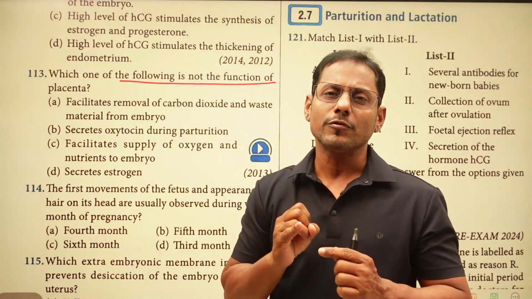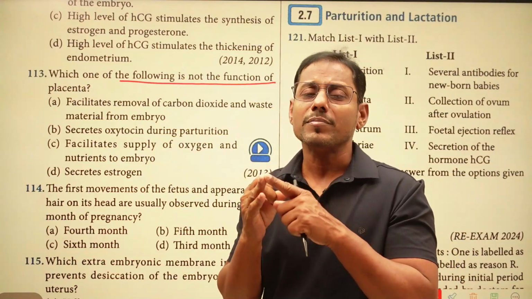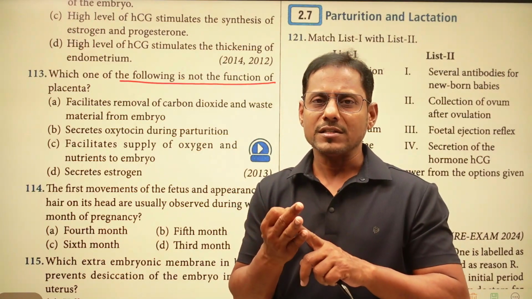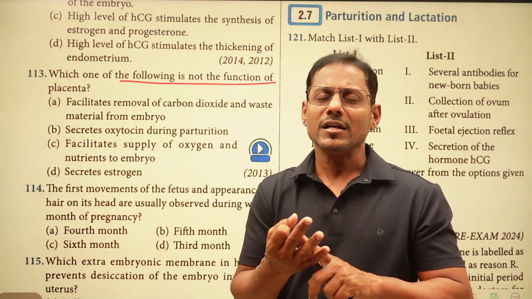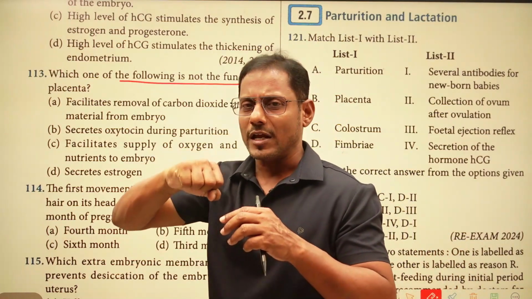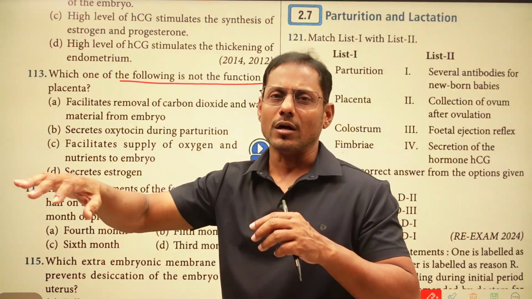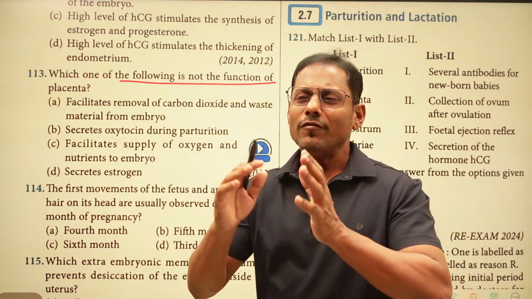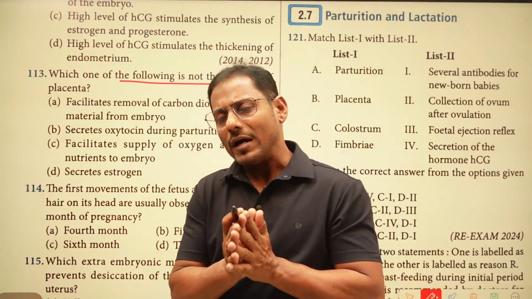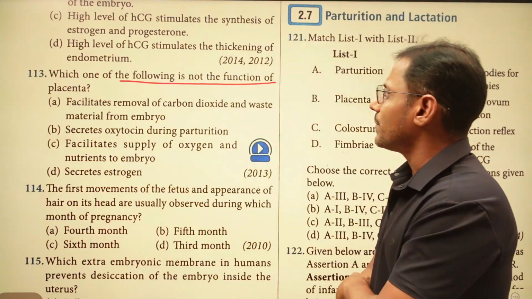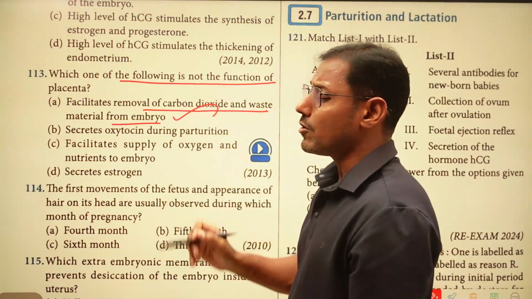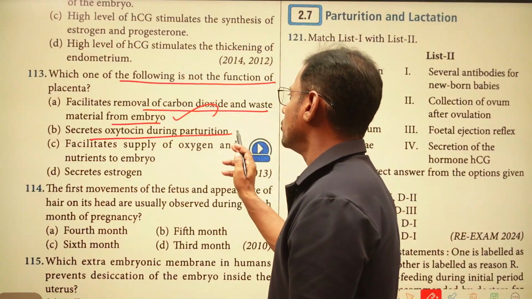So in nutrition also it is useful, and it takes the oxygen from the mother and supplies the oxygen to the embryo. The embryo generally produces many nitrogenous wastes. These wastes are picked up from the embryo and expelled into the maternal blood, or the mother's blood. So whatever is happening between the mother and the embryo, the placenta plays a vital role. Now we'll see the functions of the placenta here. Facilitate removal of carbon dioxide and waste material from the embryo. This is the right option.